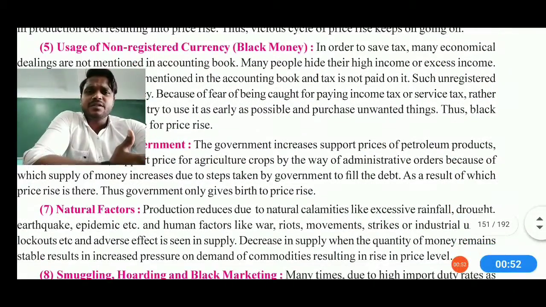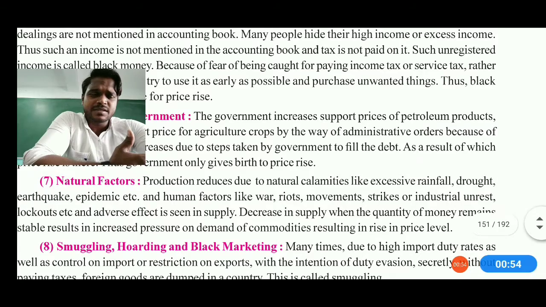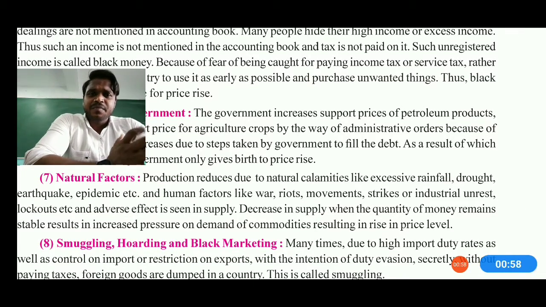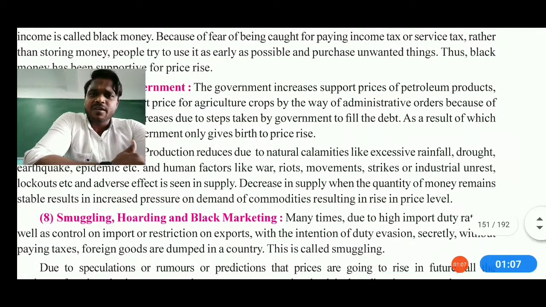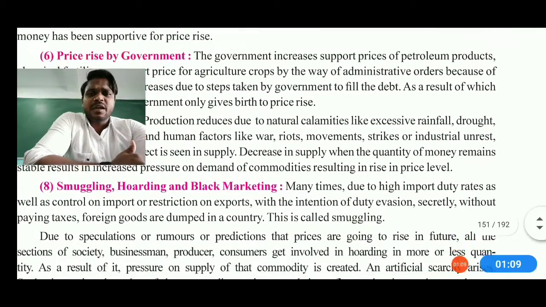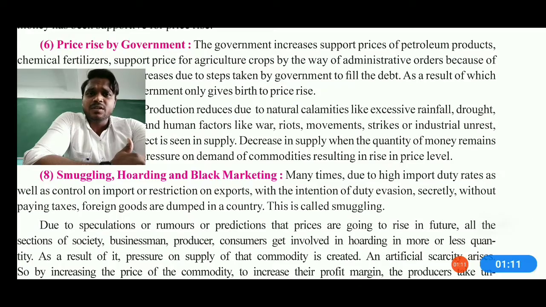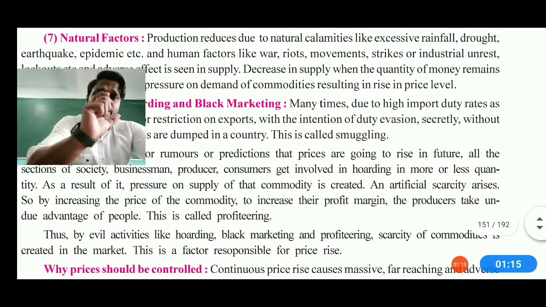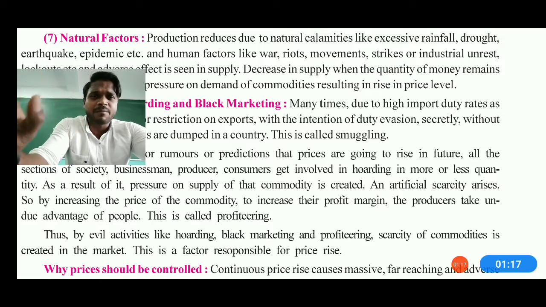Okay, so now see, focusing on the natural factors, I made you understand in the previous first part of this lecture of 10th standard SS 18th chapter, consumer awareness and the price rise. In the natural factors, we discussed calamities like drought, forest fire, earthquake, epidemics and all. Furthermore, we discussed smuggling, hoarding and black marketing also, where I made you understand the meaning of hoarding, the meaning of smuggling, and the meaning of black marketing.